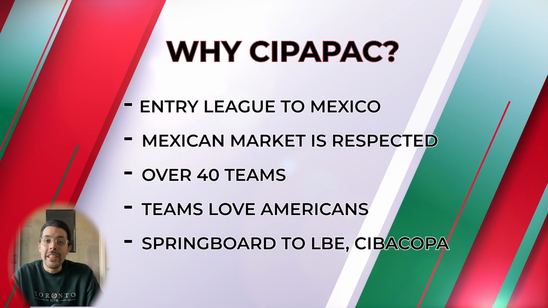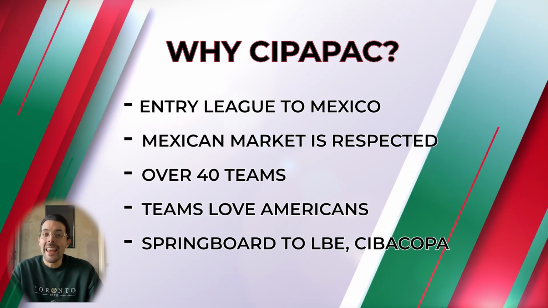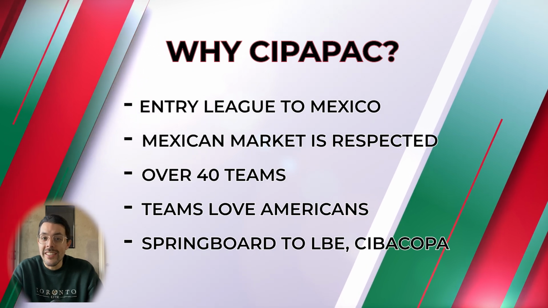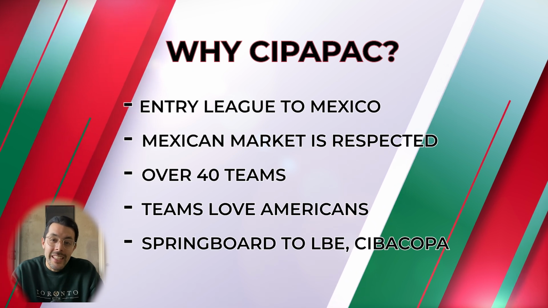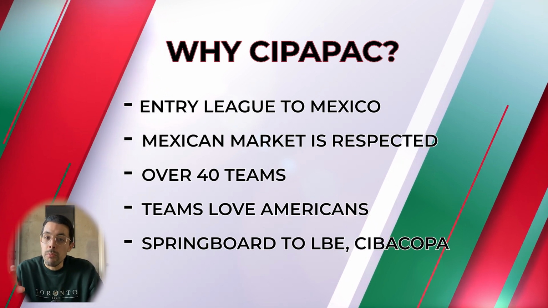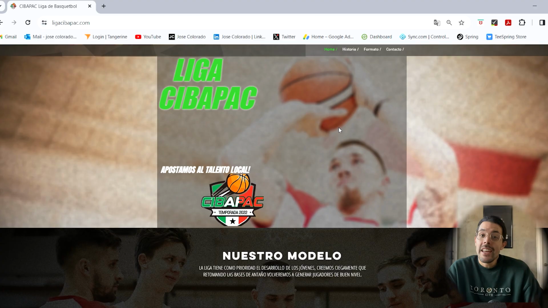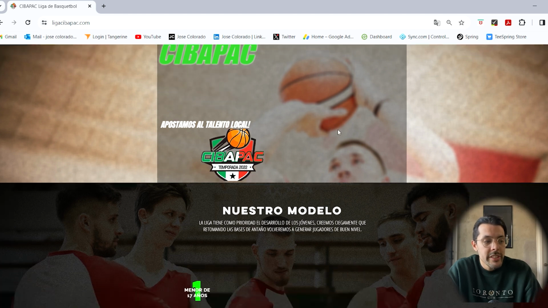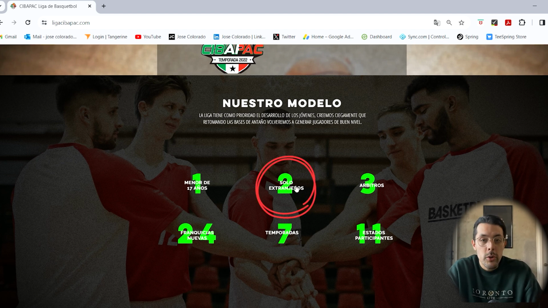Now, in case you didn't know, Liga CIBAPAC is one of the best starter leagues in all of the Americas. And as mentioned earlier, there's actually 6 professional divisions in this market. So the idea is if you started off as a beginner or as a rookie in Liga CIBAPAC, then you can eventually springboard and parlay that into a bigger league within the Mexican market. But in either case, if we get back to the website, what you're going to want to do is scroll down. You're going to see a bit of information about the league, which is pretty interesting as well. They allow at the time of this recording 2 imports per team.